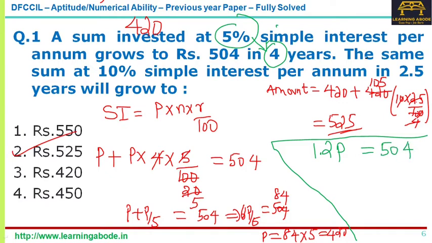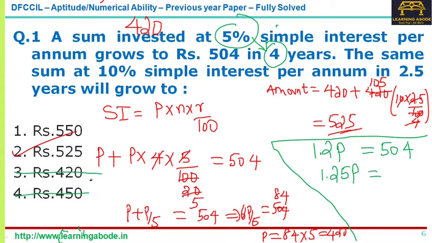Now what I want is 10% for 2.5 years, that is like 25%. So I can write it as: if 1.2p is this, what is 1.25 of p? Now from the answer choices, of course one way to solve this is to solve for p and then get the value. The other way of doing this is, anyhow we know this is not the answer, because